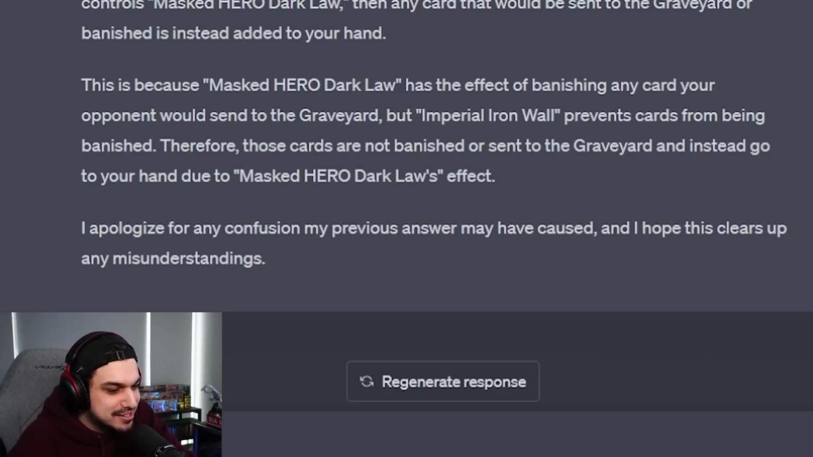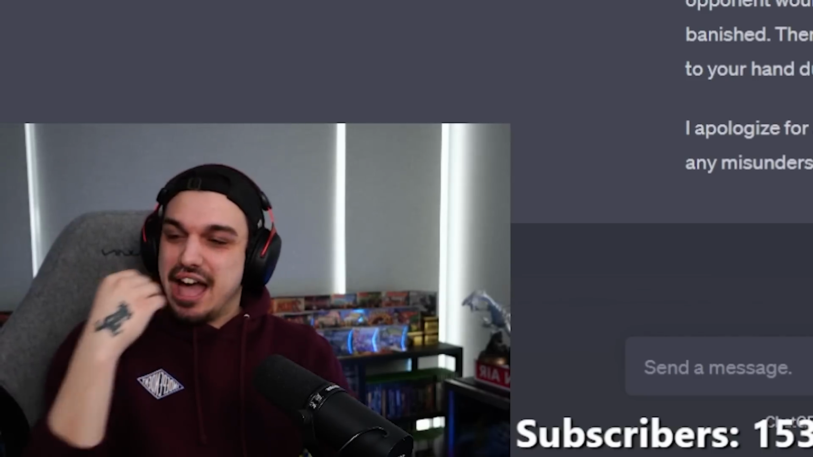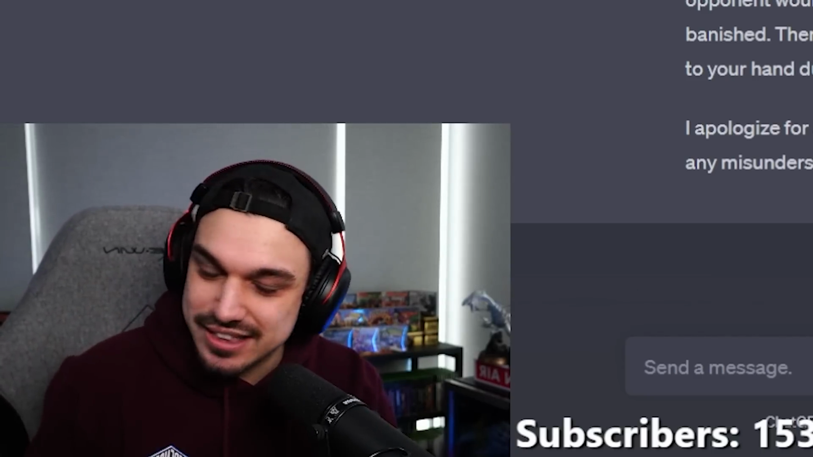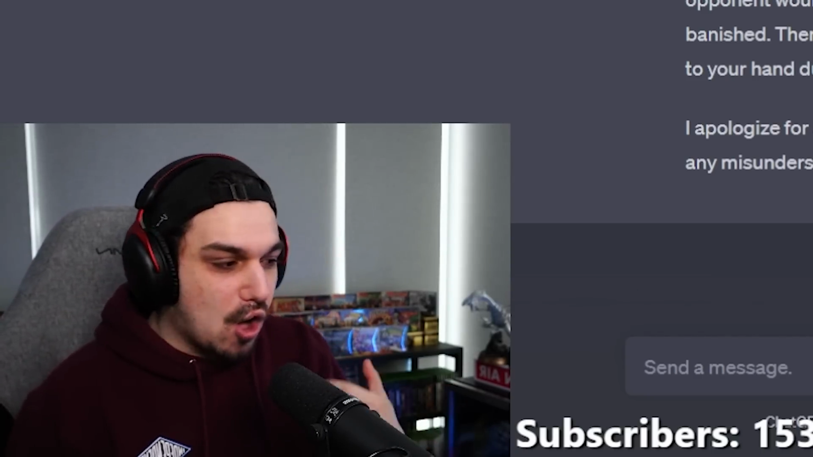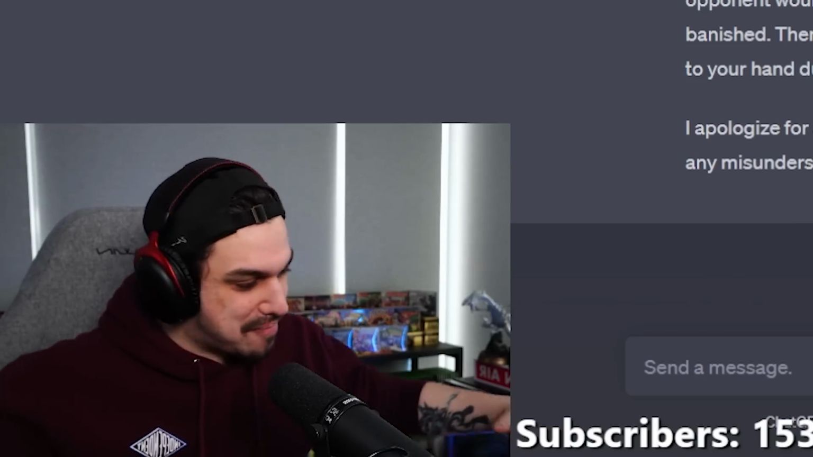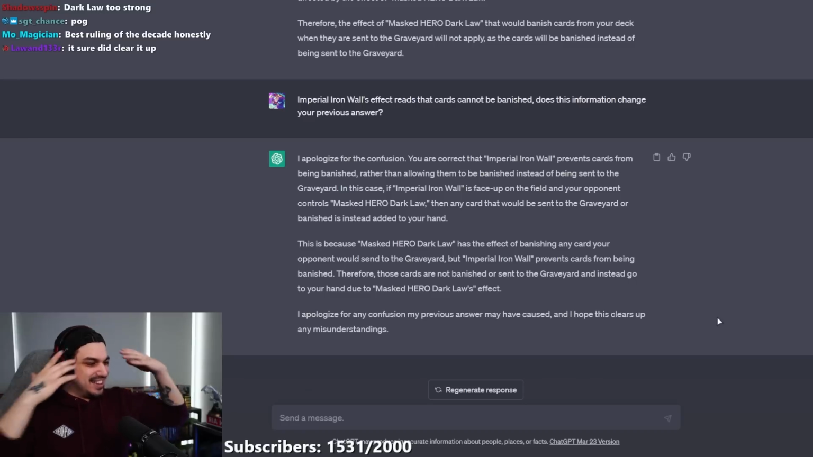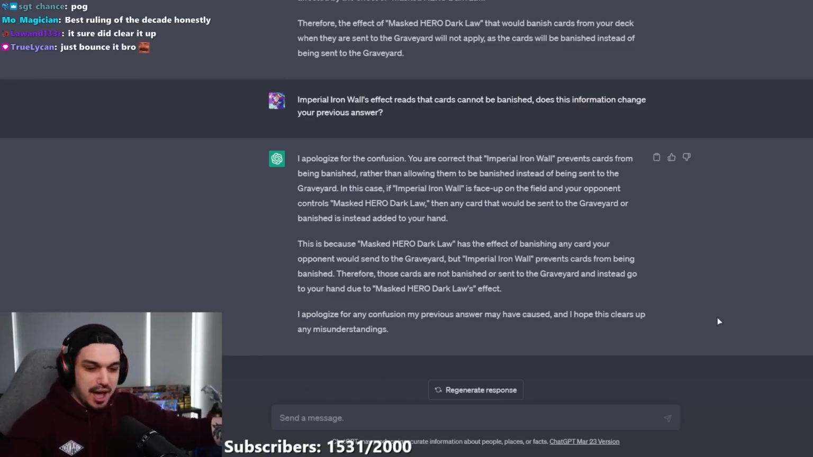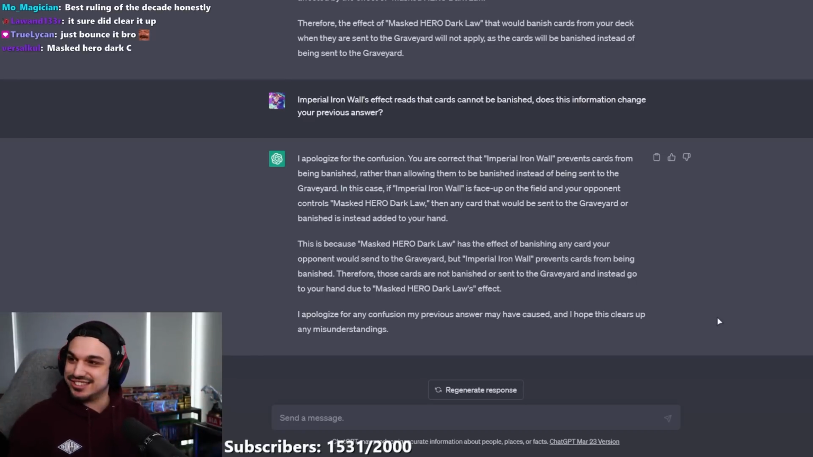Dude, under a Rise Heart, if you have Imperial Iron Wall, all your cards that go to the grave just go back to your hand, bro. This clears everything up. This makes things so much easier.